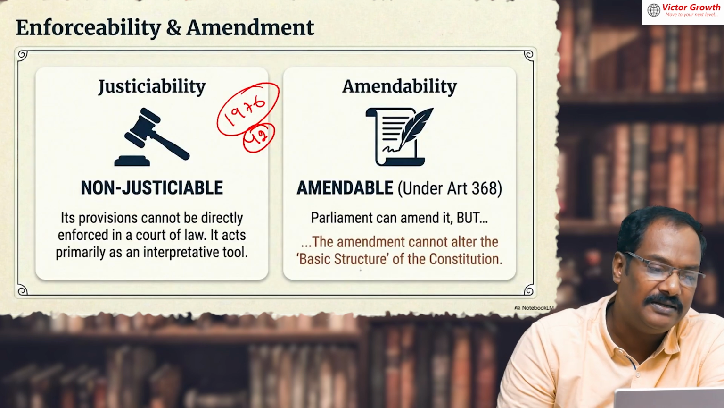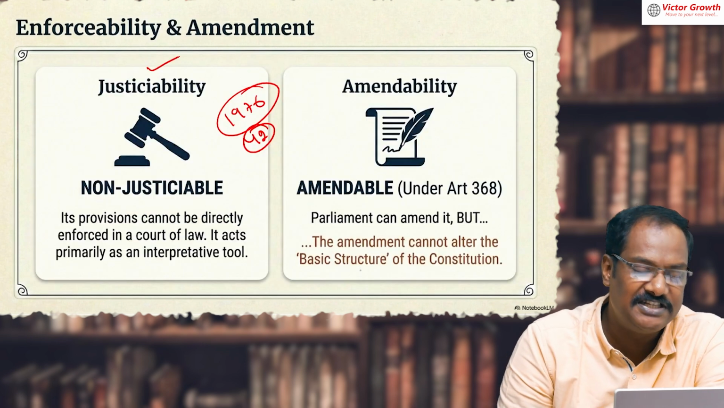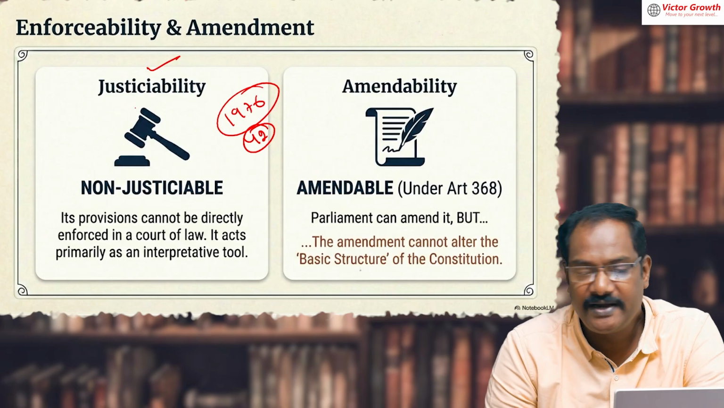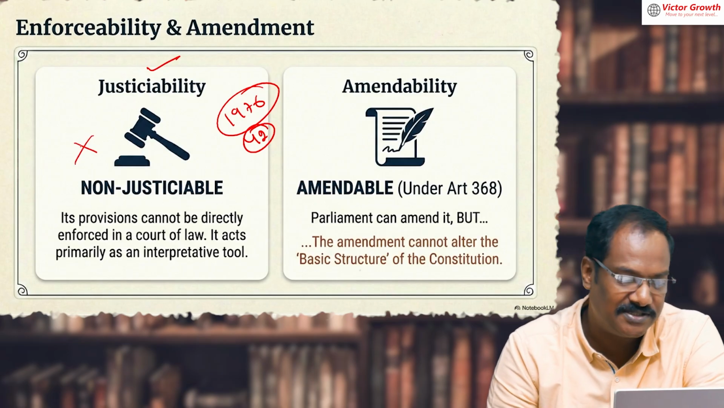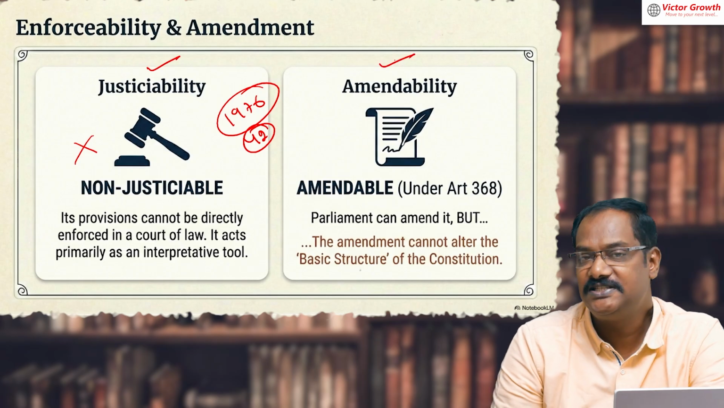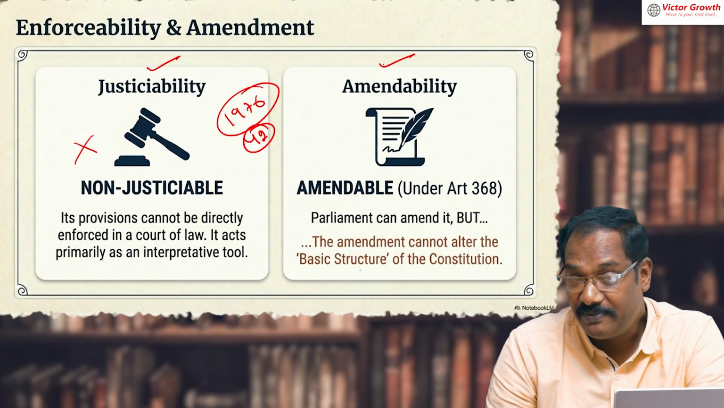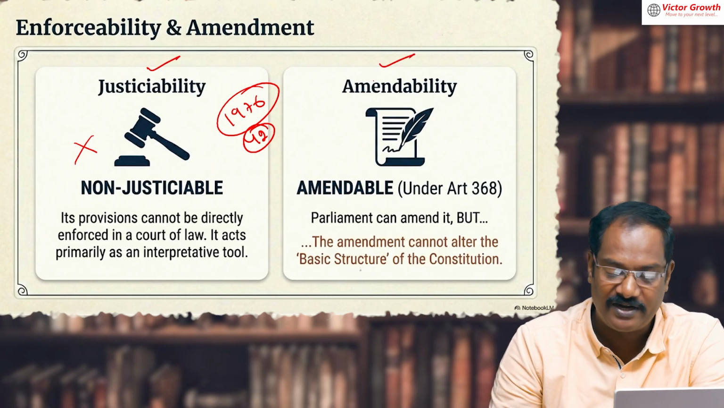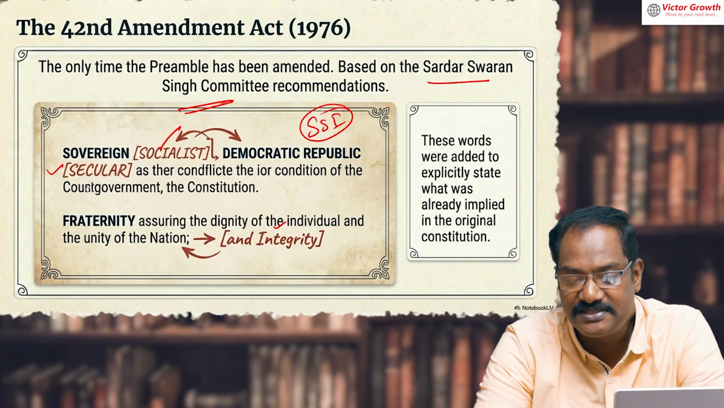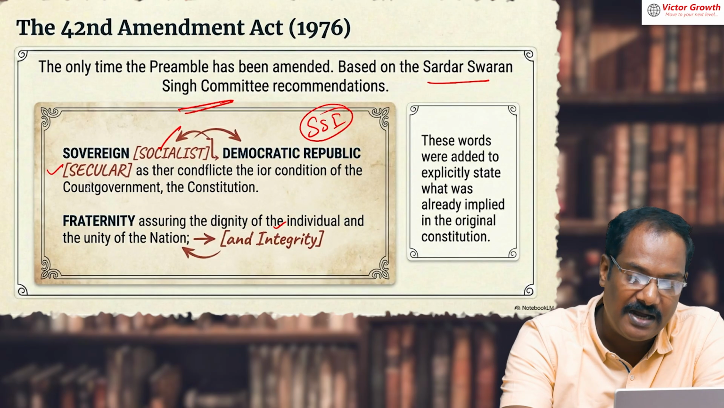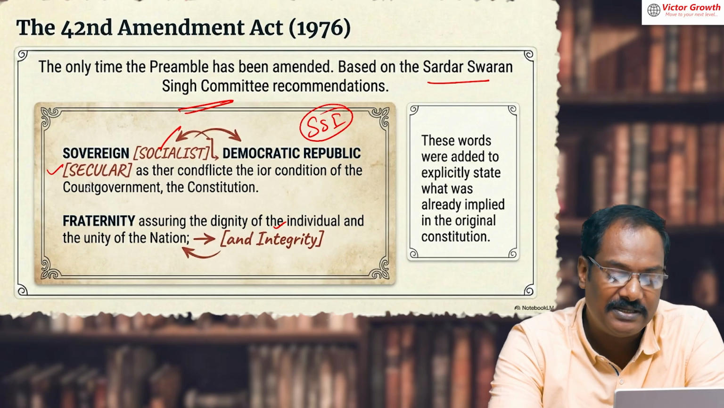Coming to the preamble, sir, is it justiciable? Can I go to the court if I did not get anything? It is not justiciable. It's there for namesake. Can we amend the constitution? Yes, we can amend the constitution. Sir, amend the preamble? We have already amended it by the 42nd amendment. In the 42nd amendment, socialist, secular, and integrity, these three words were added, and that also on the recommendation of the Swaran Singh committee.